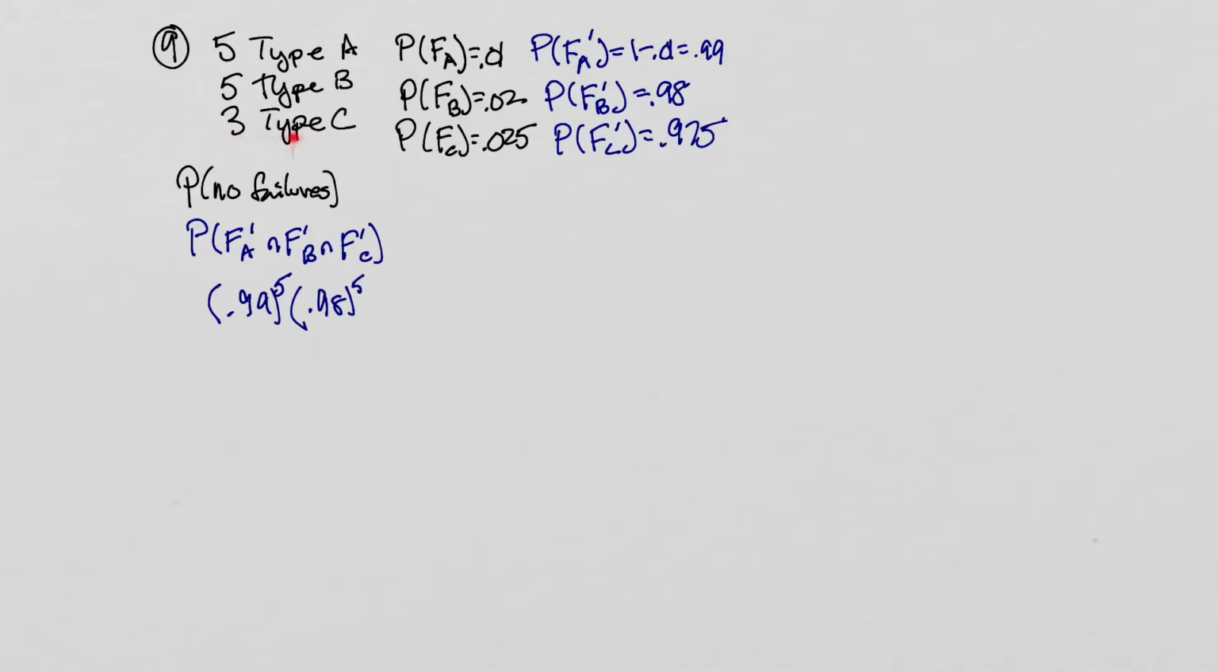And then finally, we've got 3 of these type C's, and we want 3 of those 0.975s. So we're going to have 3 of those 0.975 3 times, so we'll write that to the 3rd power. And when I multiply these out, I got 0.7967 when I round it to 4 decimal places.